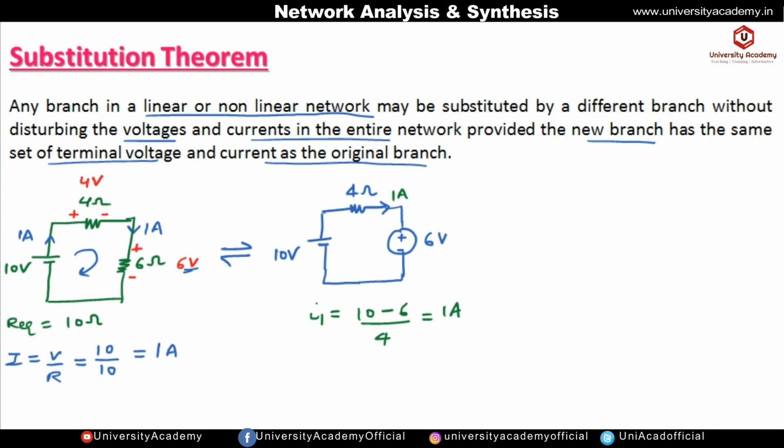So if we calculate the R equivalent for this circuit, what is the resistance for this voltage source? For this voltage source, resistance is given by V by I, so it will be equal to voltage source is 1, current is 1 ampere, so that is 6 ohm. So if we calculate R equivalent, again it will be same, that is 10 ohm.